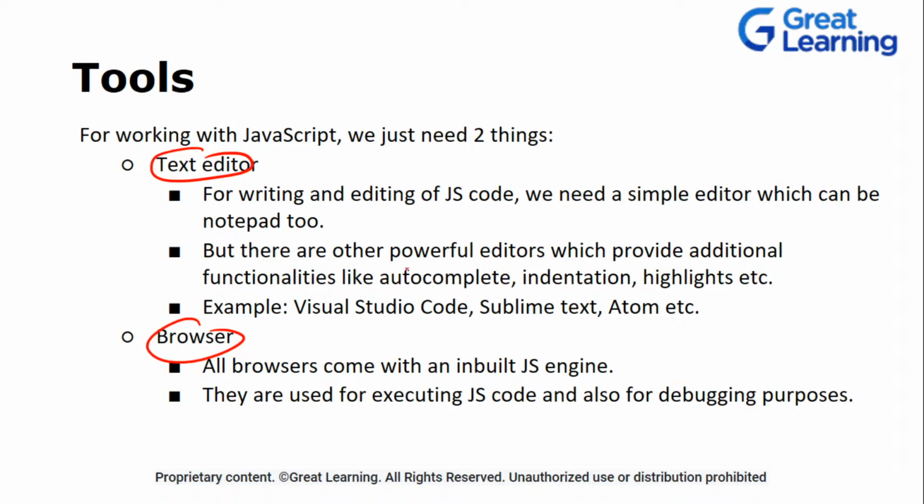Now, text editor, it depends, right? You can go with a simple text editor like Notepad if you don't want to download anything, or you can go to complex editors like Visual Studio, Visual Studio Code, Atom, and Sublime Text. Now, what is the difference between one text editor and another? Basically, the more powerful your editor is, the more features you will get, like auto completion. You just have to write HTML and then press tab, and it will give you an entire skeleton. So that is nothing but auto completion, right?